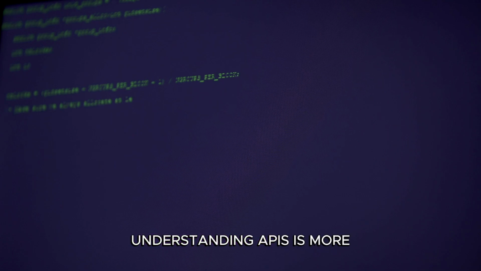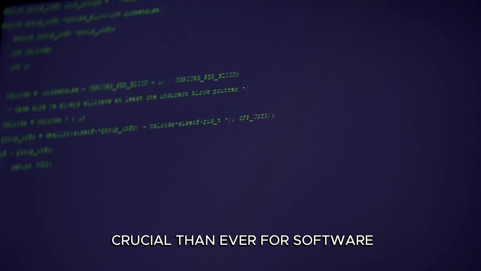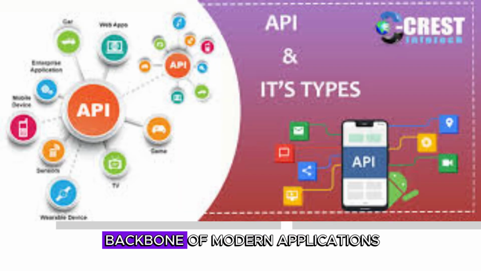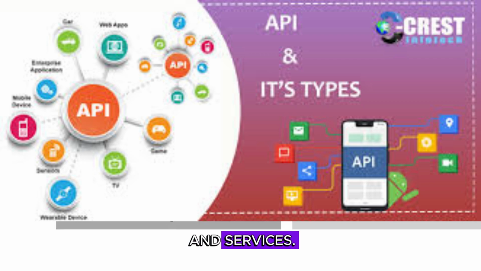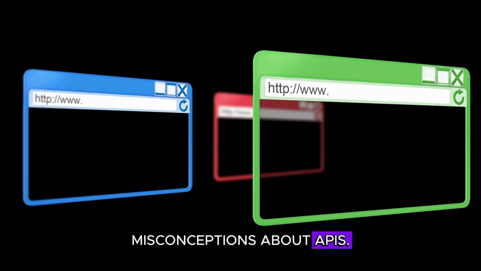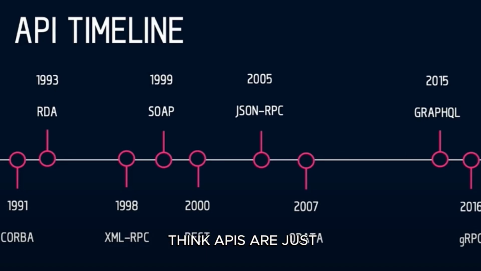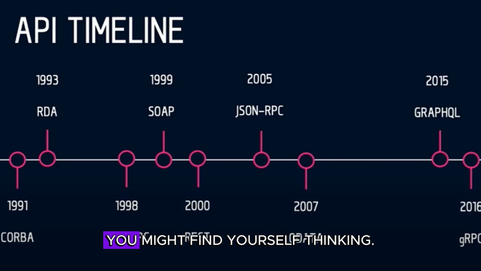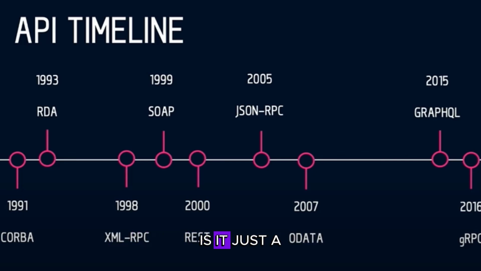Alright, let's explore the different APIs and how they really work. There are several types, but the most common ones include REST, SOAP, and GraphQL. REST APIs use standard HTTP methods and are super popular due to their simplicity and efficiency. On the other hand, SOAP APIs are a bit more complex, using XML for messaging and requiring more overhead. And then there's GraphQL, which lets you query exactly the data you need, making it really efficient for certain applications.